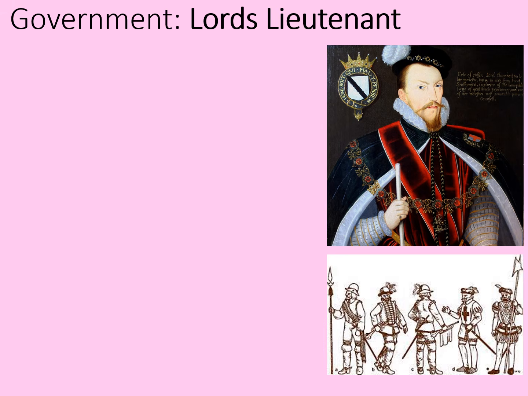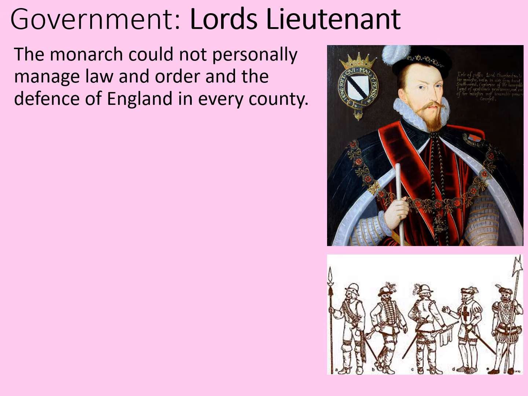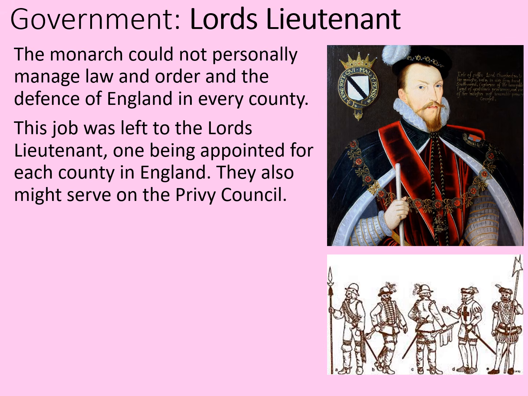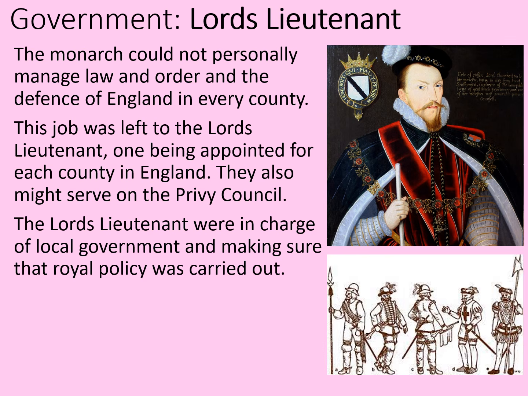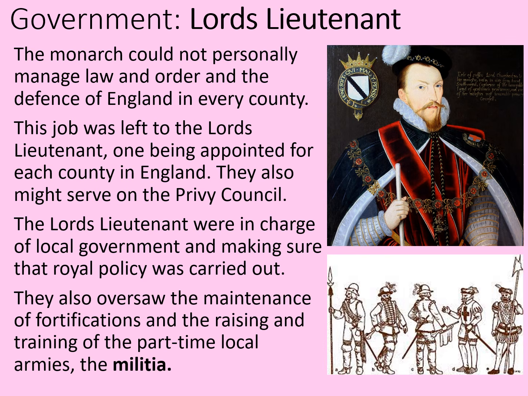You've also got the Lords Lieutenant at a more local level. The monarch could not personally manage law and order in the defence of England in every single county in the kingdom. This job was left to the Lords Lieutenant, one being appointed for each county in England. They also might serve on the Privy Council too if they're important enough. The Lords Lieutenant were in charge of local government and making sure that royal policy was carried out in their county. They also oversaw the maintenance of fortifications and the raising and training of the part-time local armies, the so-called militia, who might be called up in time of war.